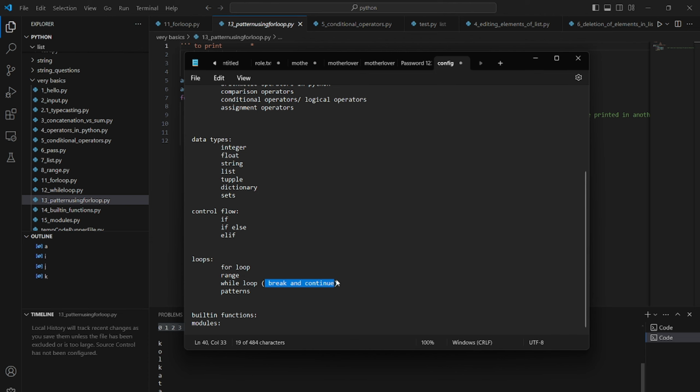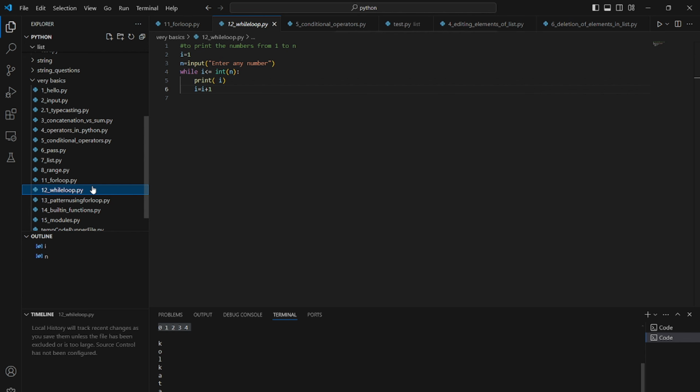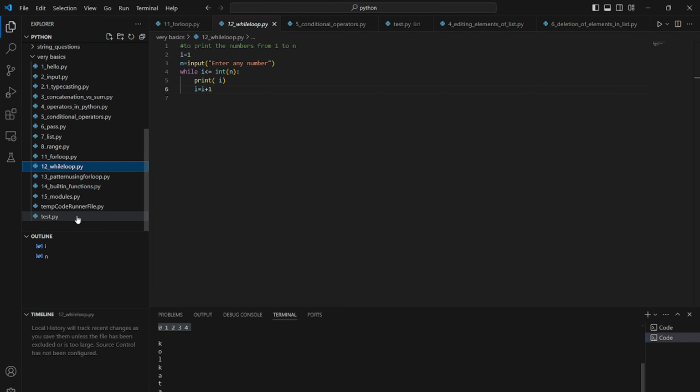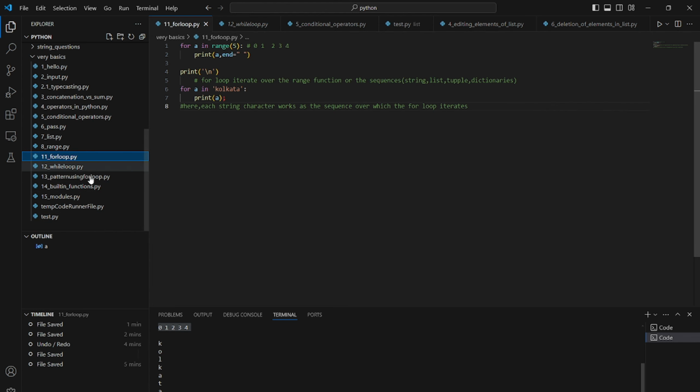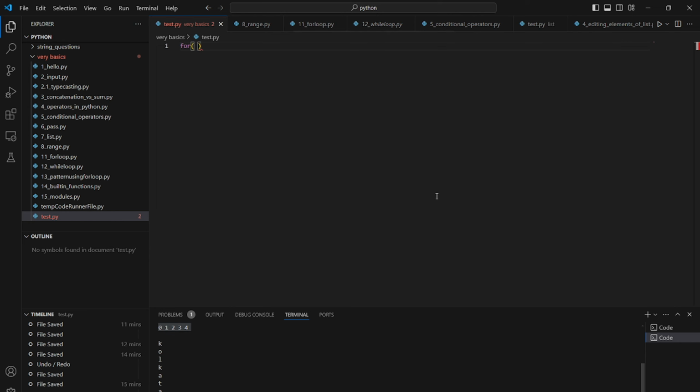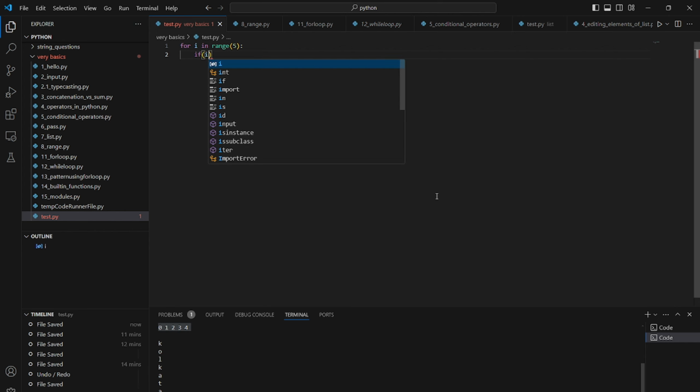So let's talk about break and continue as well. To get out of the loop, we use break. For example, for I in range of 5, that is from 0 to 4, if I is equal to 3, then we have to break.